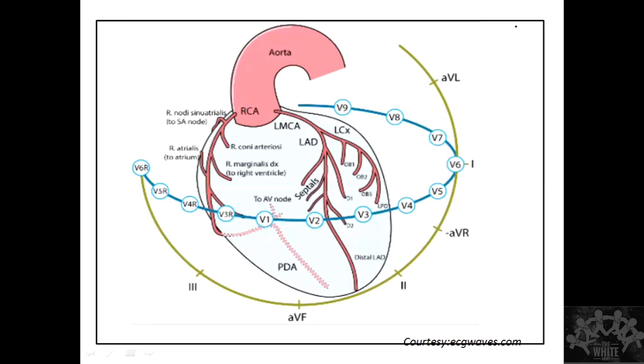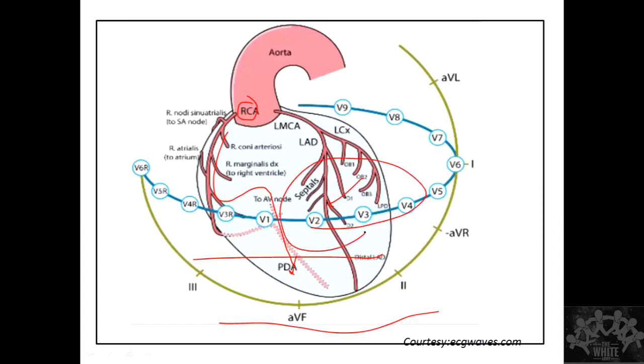So this ECG is just to represent what leads will be affected in each occlusion. Okay. If I have an RCA occlusion, this is how the RCA is going to come. It's coming like this, so this is the lead that is going to be affected. This is going to be the direction. My precordial leads are affected in an LAD occlusion.